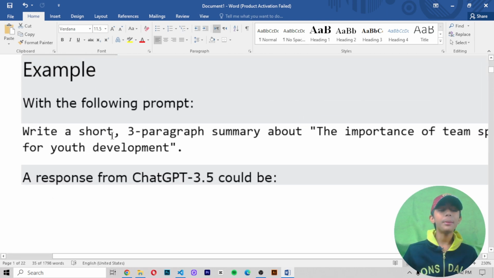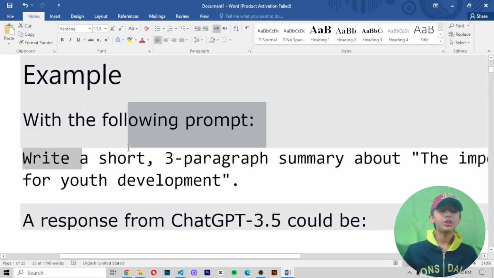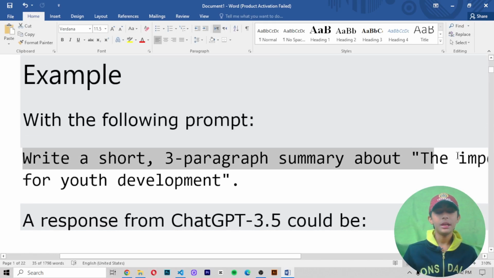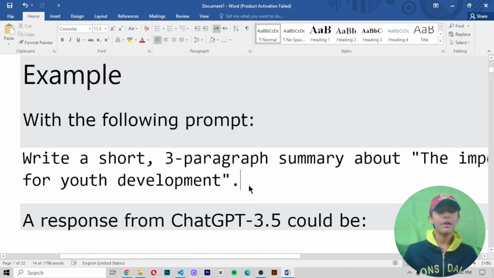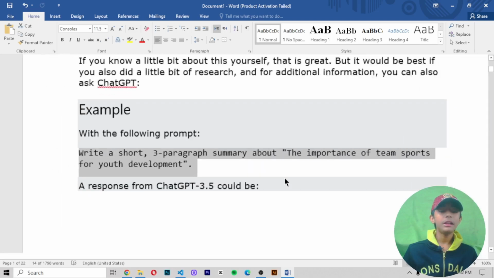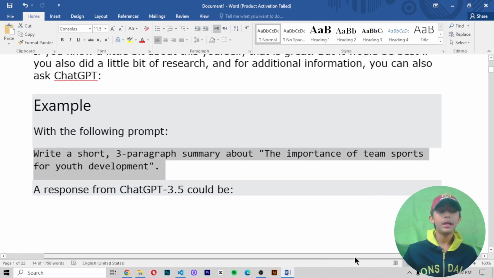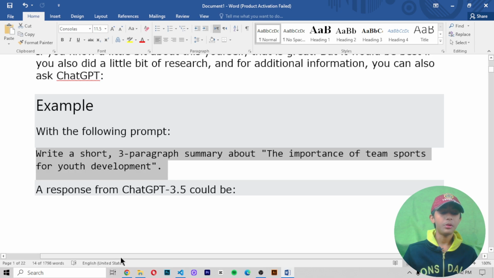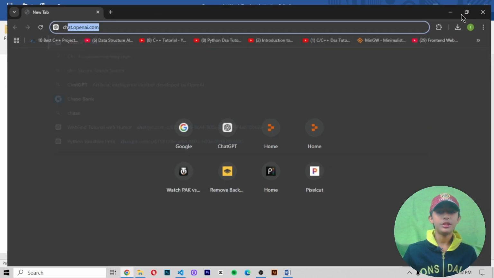So I am giving the prompt to ChatGPT. Write a short 3-paragraph summary about the importance of team sports for youth development. So I am writing this prompt. Which prompt you write is your own choice. Okay, I am writing this prompt. Copy this prompt, and I am closing this, and then I open my ChatGPT.